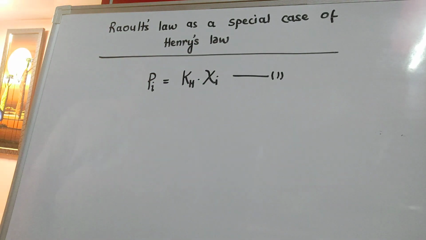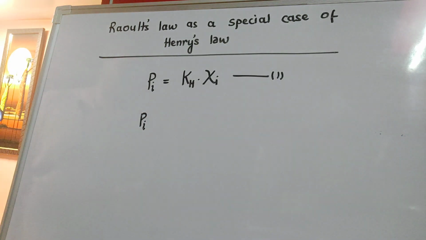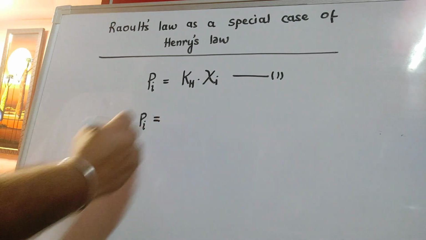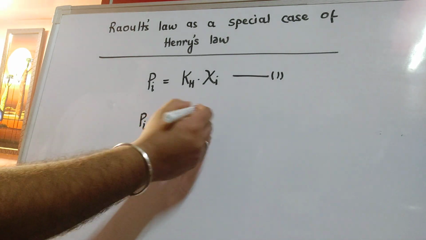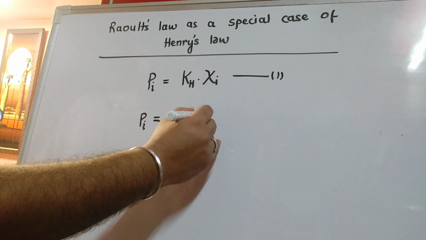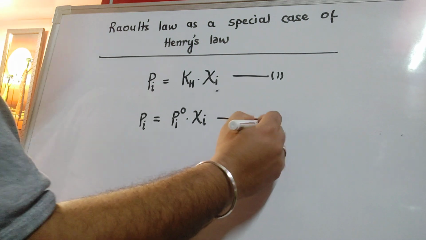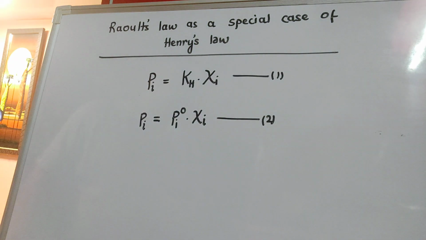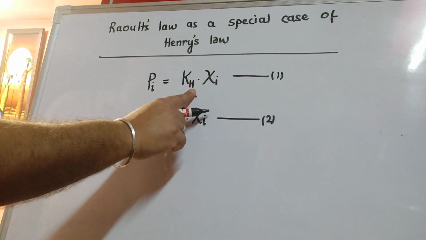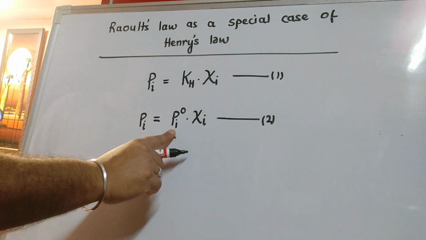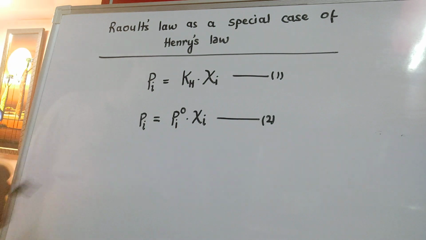Just now we have discussed Raoult's law, which says that partial pressure of the volatile component is equal to its pure pressure multiplied with its mole fraction in the liquid phase. Okay, so here you see that KH is meant for Henry's constant and pi degree is meant for the vapor pressure of the pure component.